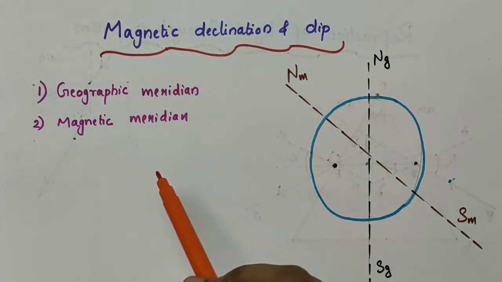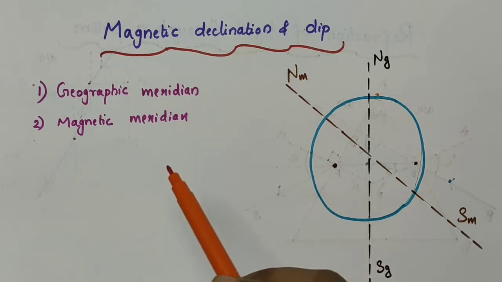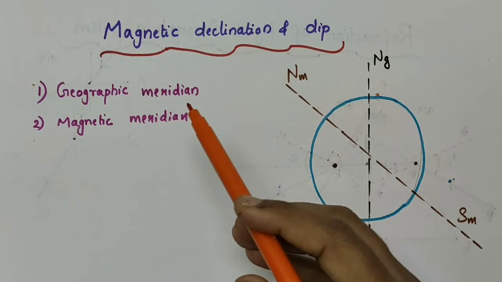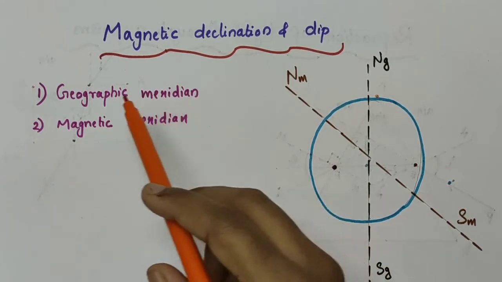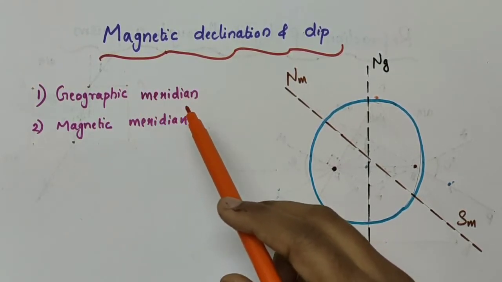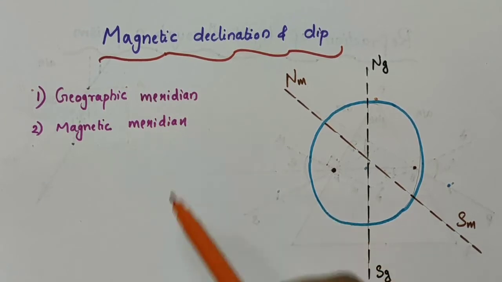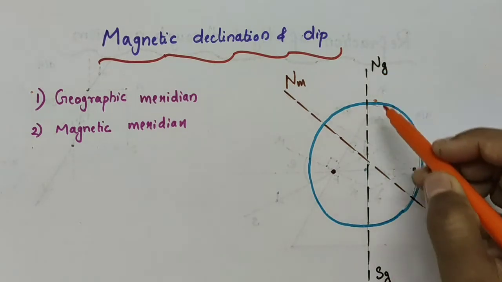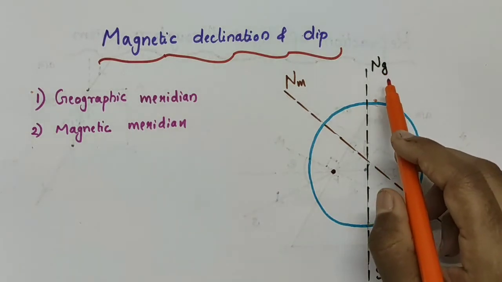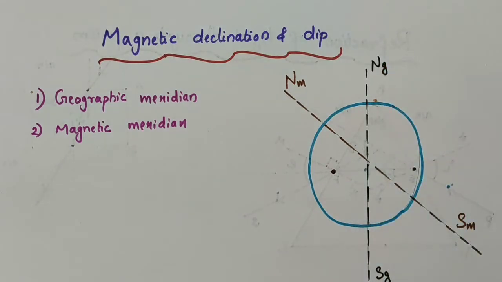Geographic meridian at any place is an imaginary vertical plane passing through the geographic north and south of the earth. That is, it is an imaginary vertical plane passing through the geographic axis. In the previous video, we discussed the geographic axis and magnetic axis of earth. This black colored one is the geographic axis of the earth, with the geographic north and the geographic south direction. And this brown colored one represents the magnetic axis of the earth.